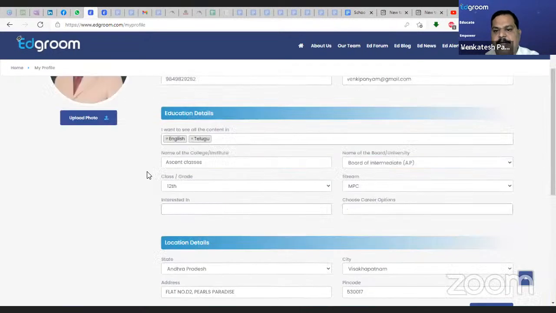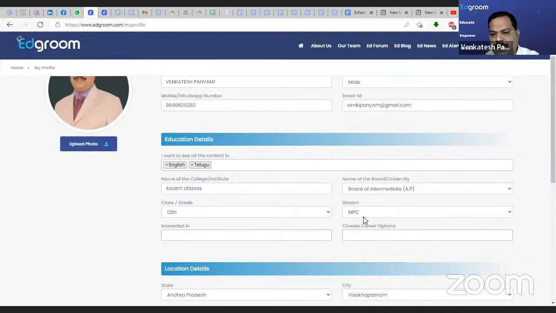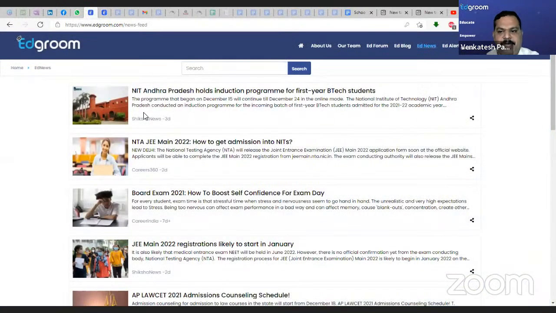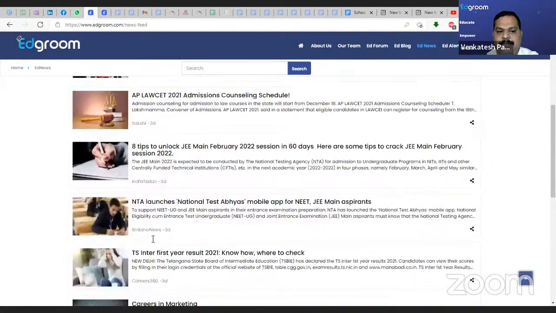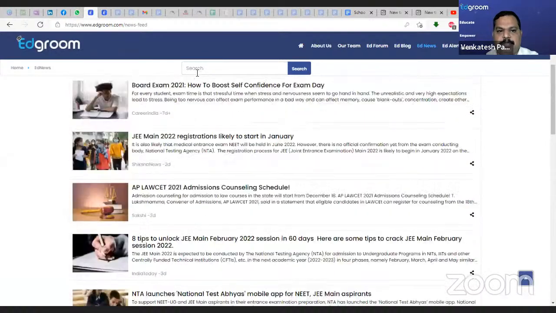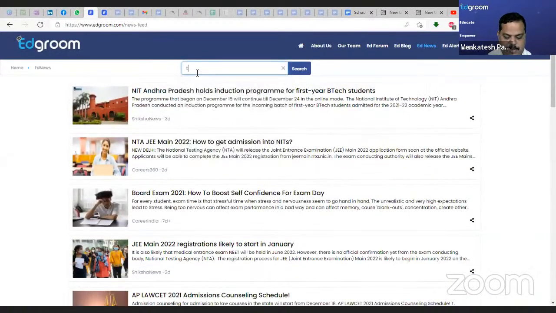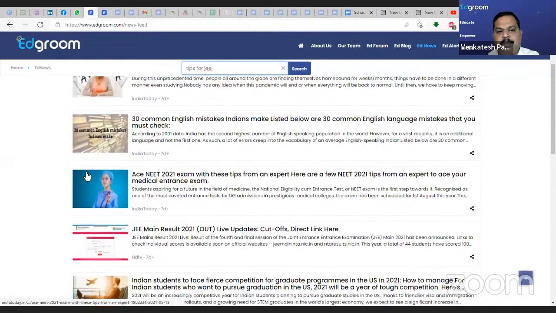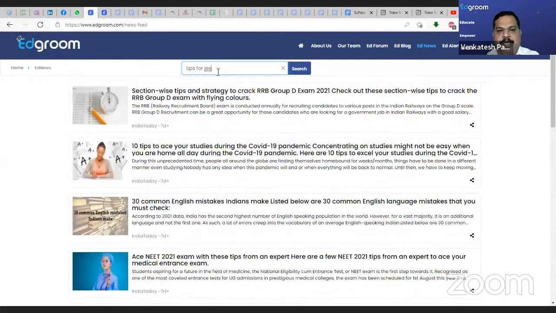Based on that, since I've taken MPC as my stream, when I come to this EdNew section, I can see every piece of information related to MPC. I can see NITs, NTA, all these exams. Suppose a student is preparing, for example, and I want tips for JEE. I just want to know some tips for preparing for the JEE exams. So you can see this. And similarly, JEE Mains exam, let us put this clearly.